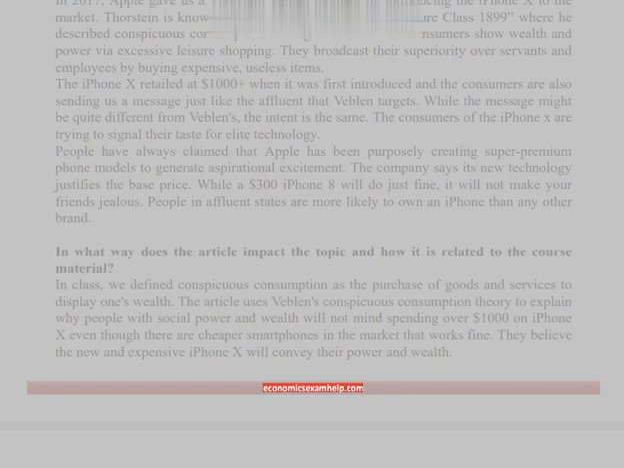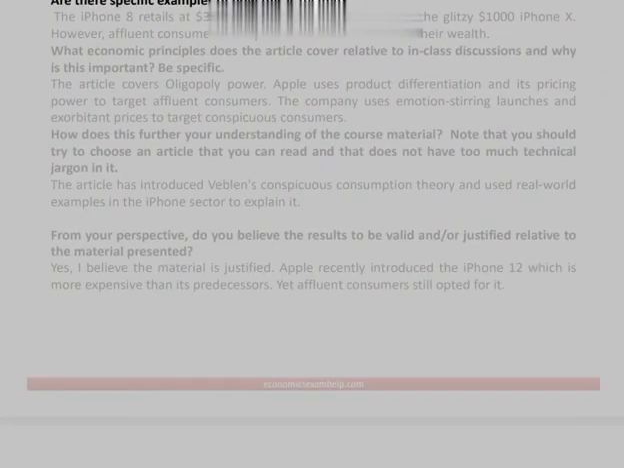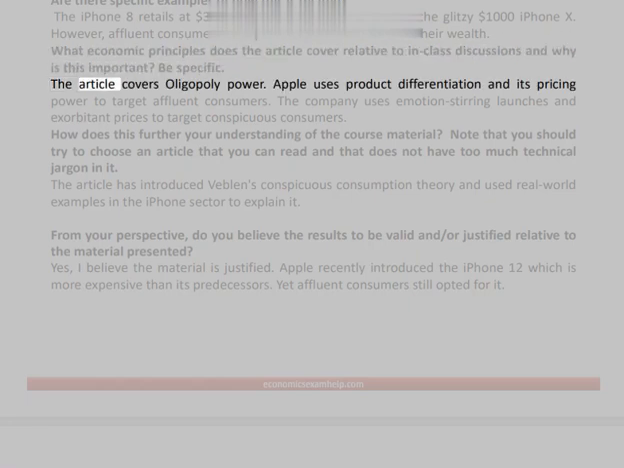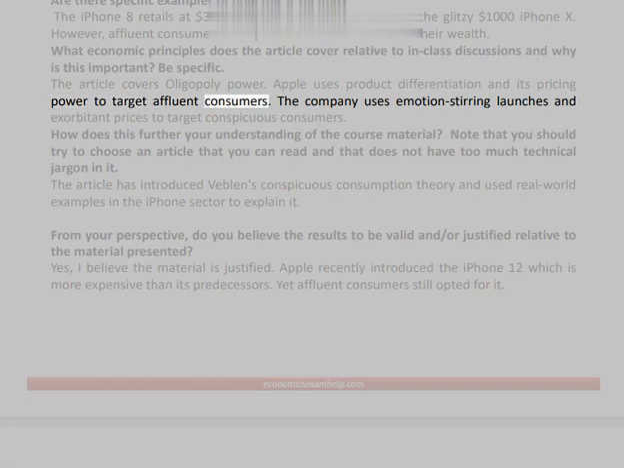Are there specific examples of how this is related? The iPhone 8 retails at $300 and almost works the same as the glitzy $1,000 iPhone X. However, affluent consumers still opt for the iPhone X to show their wealth. What economic principles does the article cover relative to in-class discussions, and why is this important? Be specific. The article covers oligopoly power. Apple uses product differentiation and its pricing power to target affluent consumers. The company uses emotion-stirring launches and exorbitant prices to target conspicuous consumers.